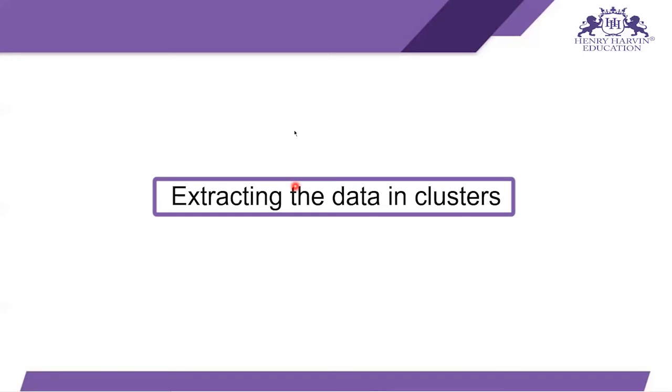In the starting, I will make a graph so that you will understand more. This is the graph where this is the salary and this is the expenses of a person. There can be four categories. Like salary is low and their expenses are also low.